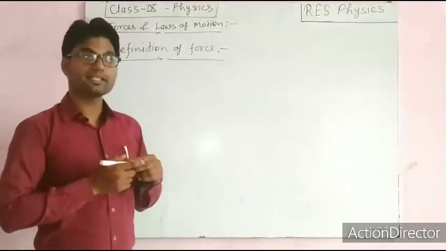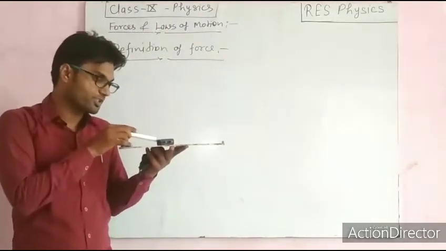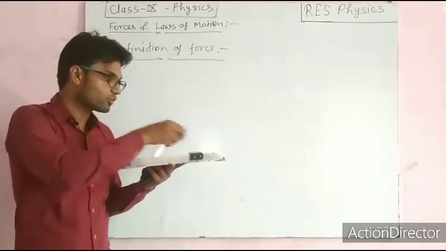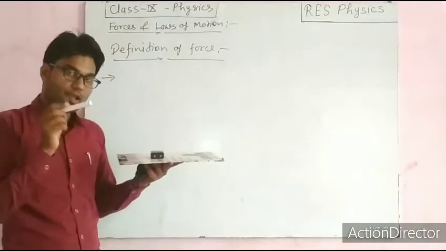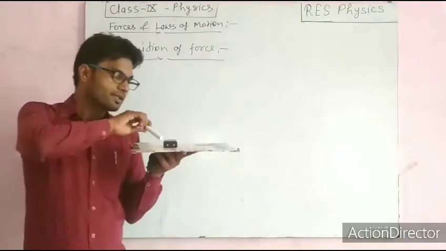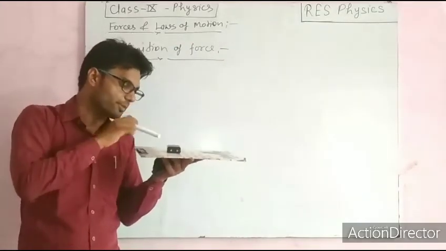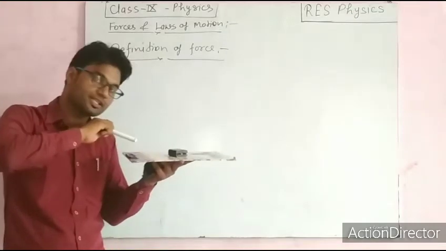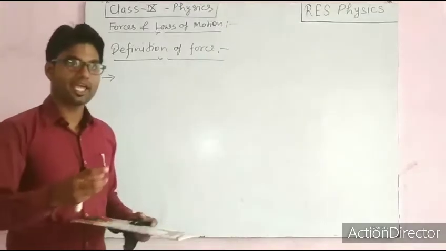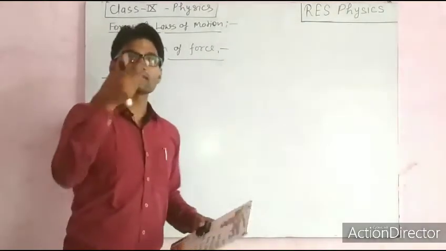Now, what type of quantity is force? If we apply a certain force on this object, the direction of motion of the object is along the direction of the applied force. If I apply the force in this direction, the object moves in this direction. If I apply the force in that direction, the object moves in that direction only. That means force has a certain direction, so it is a directional quantity.